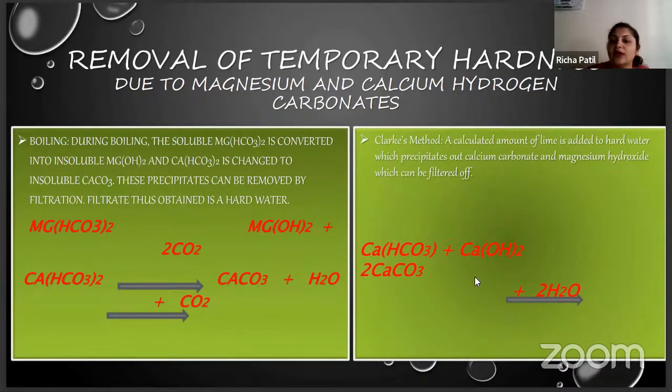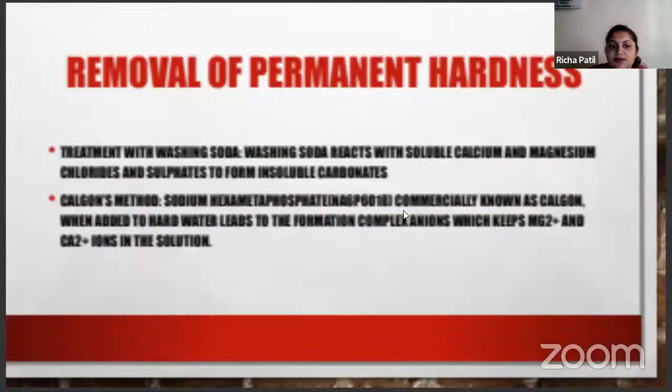So a calculated amount of lime is added to hard water, which precipitates out giving you calcium carbonate. So this is the reaction: calcium hydrogen carbonate plus calcium hydroxide, plus H2O, giving you CaCO3. So this is the reaction.